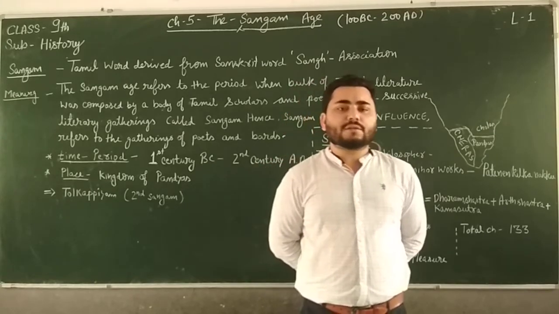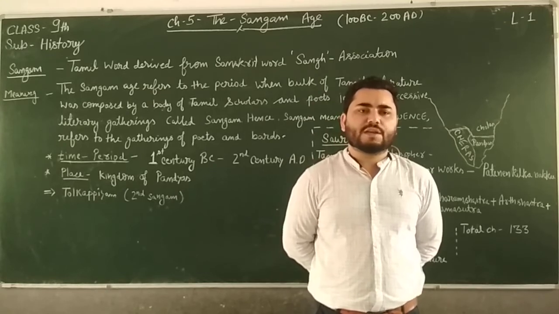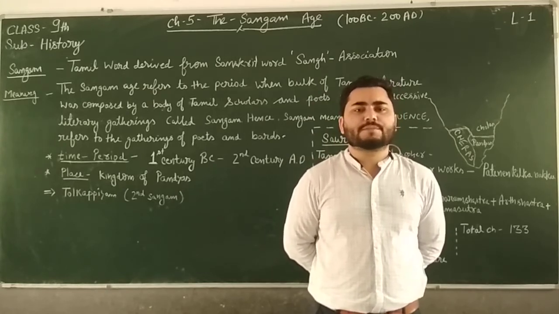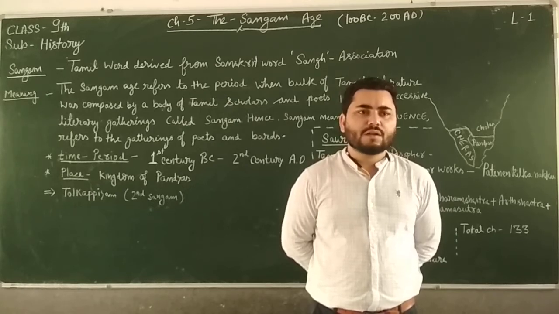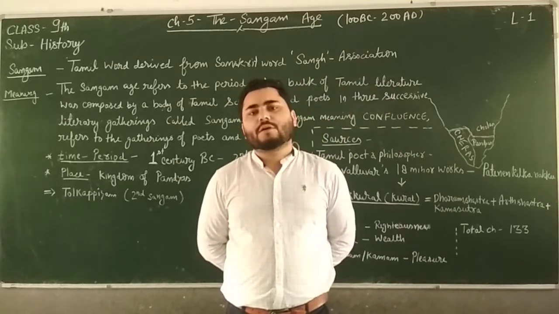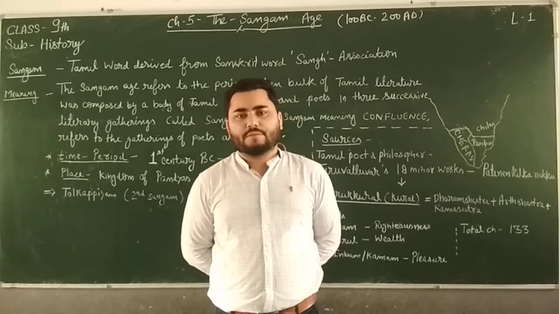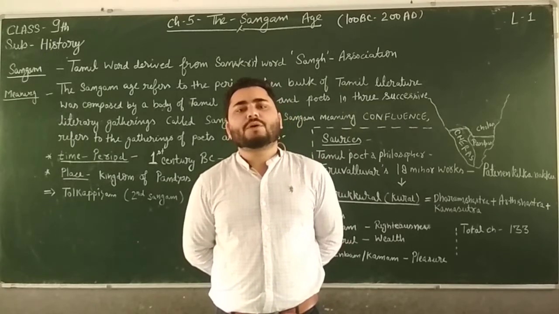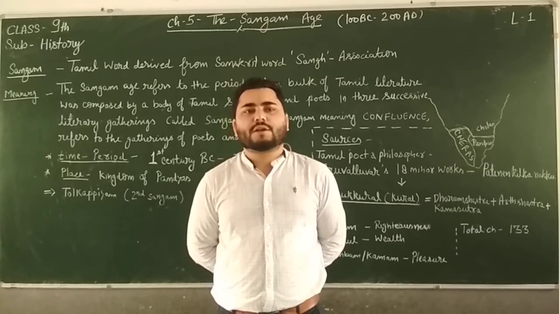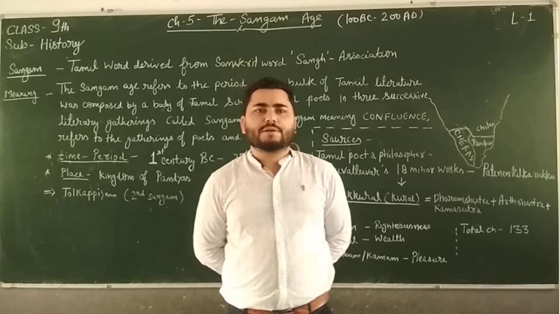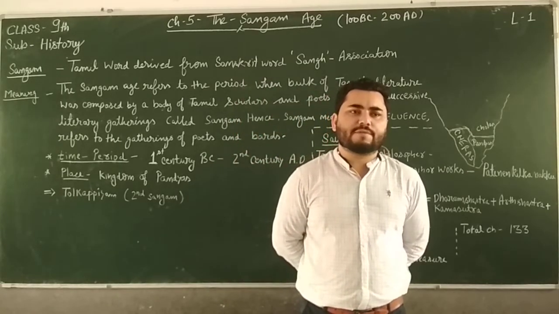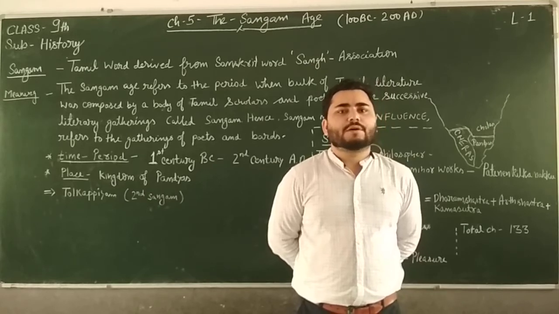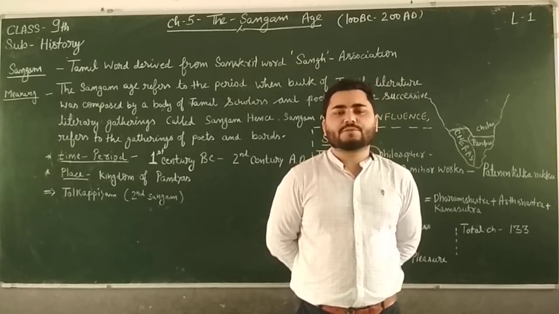Then during the third Sangam, which was the last Sangam, various poets and bards participated, and very rich literature with a detailed account of Tamil society, economy, polity and religion was written, but most of that literature has vanished and was not able to survive.